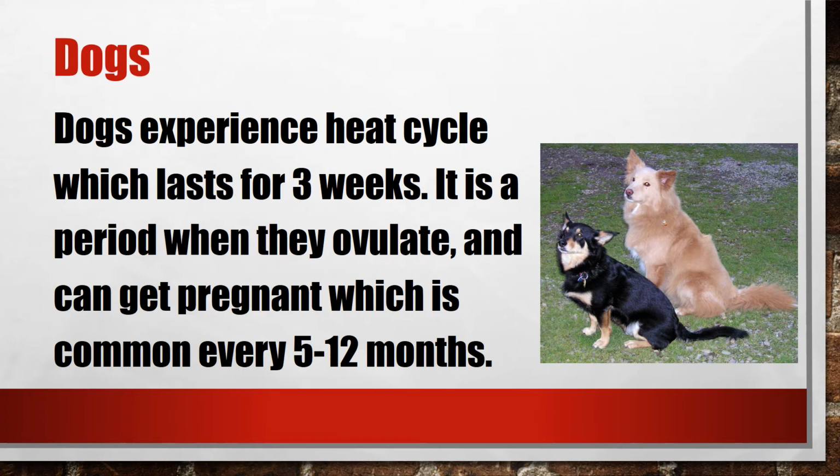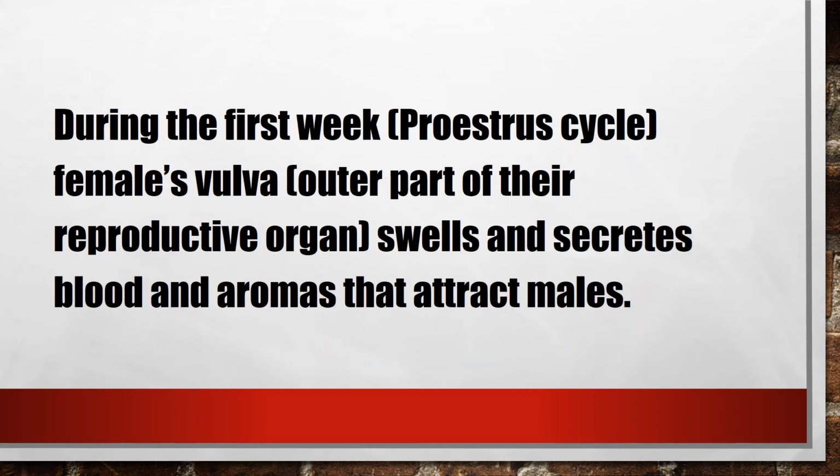Now let's talk about the dogs. Dogs experience a heat cycle which lasts for 3 weeks. It is a period when they ovulate and can get pregnant, which is common every 5 to 12 months. During the first week, called the proestrus stage, the female's vulva, or the outer part of their reproductive organ, swells and secretes blood and aromas that attract males.